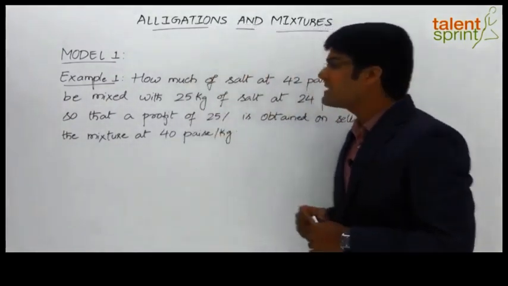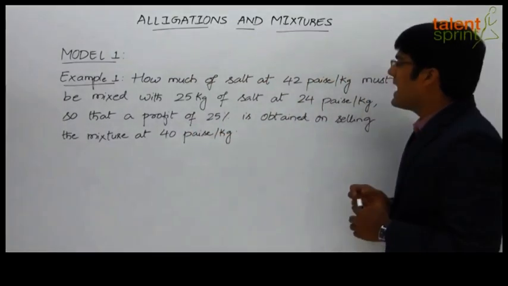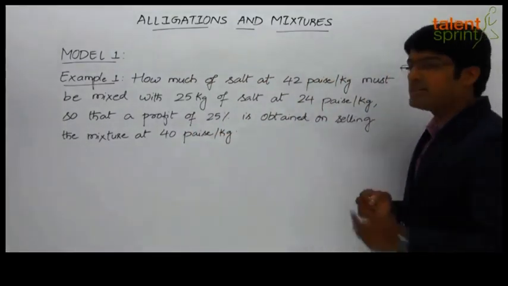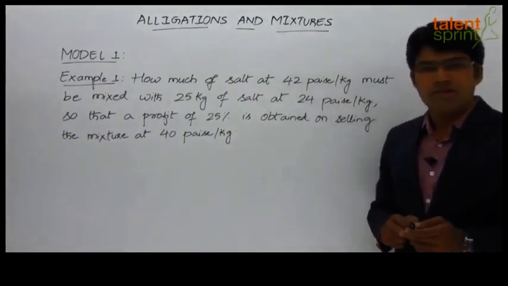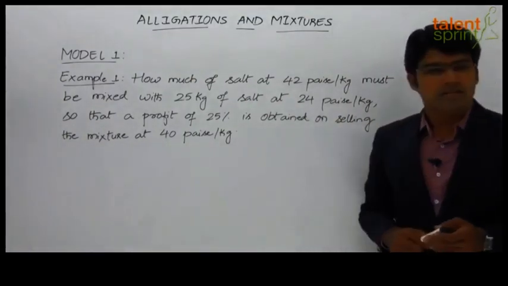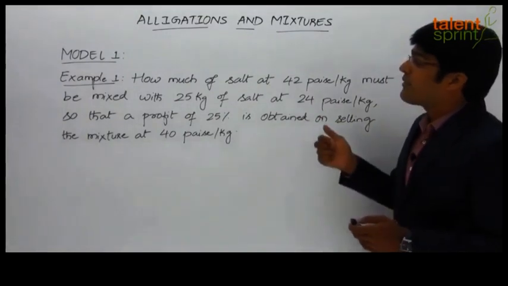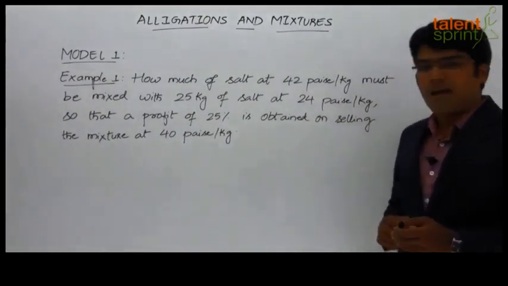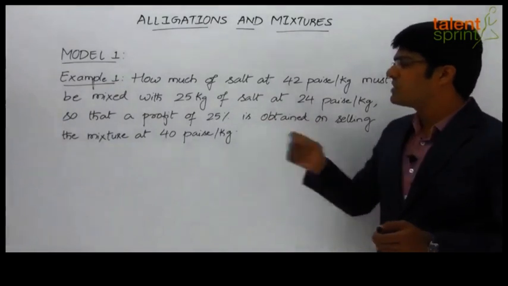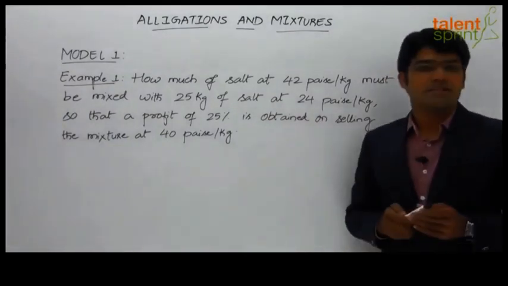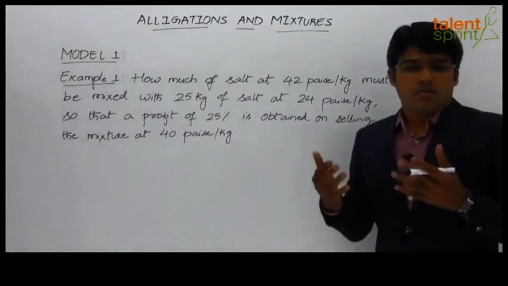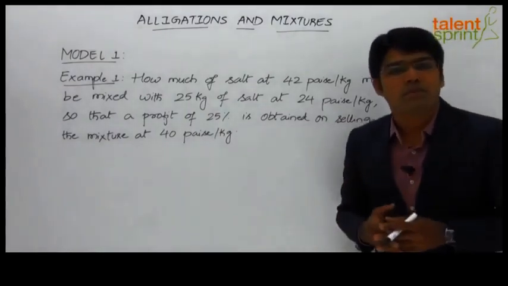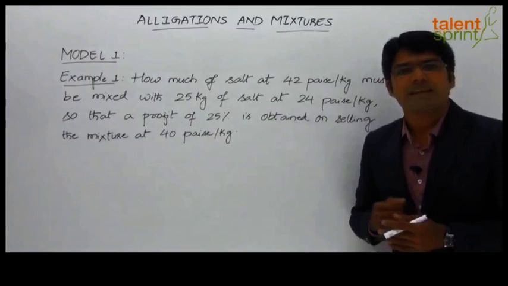Now the question says, how much of salt at 42 paise per kg must be mixed with 25 kg of salt at 24 paise per kg so that a profit of 25% is obtained on selling the mixture at 40 paise per kg. As you can see here, the question is based on combination of two different varieties of salt to obtain a mixture at a given price.